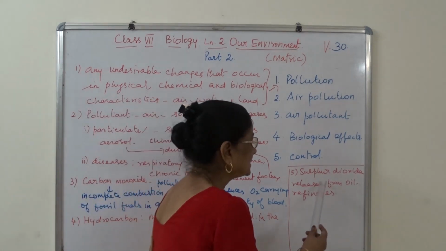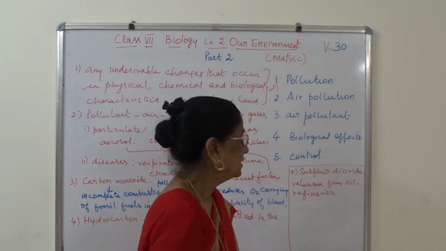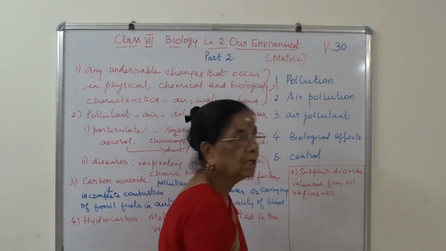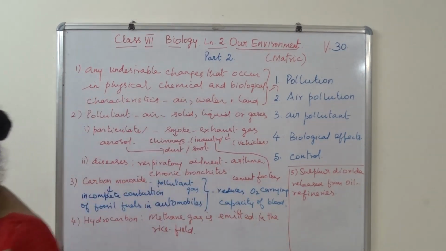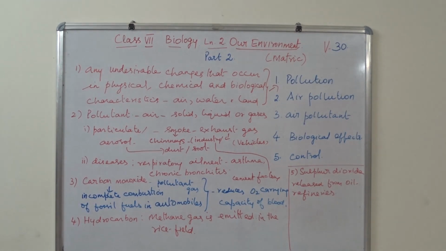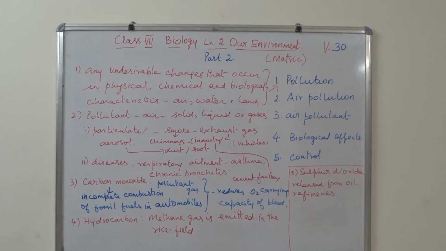And the fifth one is sulfur dioxide, released from oil refineries. Make a note. Points 3, 4, 5, please make a note.